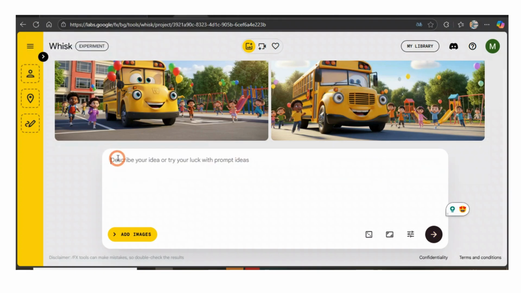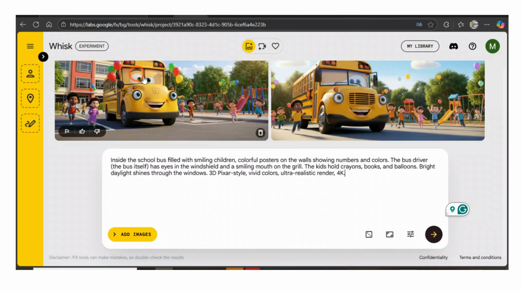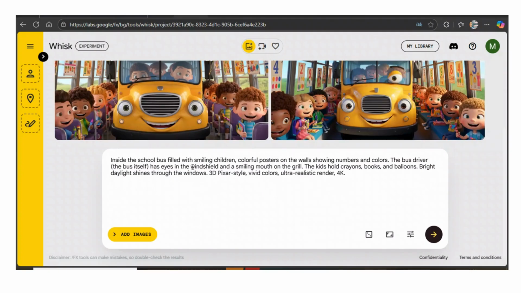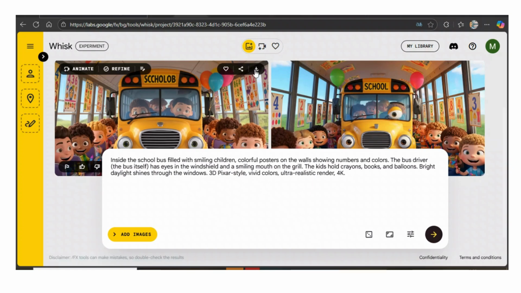You come here to the description again and put in another prompt. You keep on doing this until you're done with all your prompts. If you are not happy with the image, you just need to go back to ChatGPT and tweak things there, or else you're going to get the same image. I'm just loving the image the way it is. I'm happy with everything.